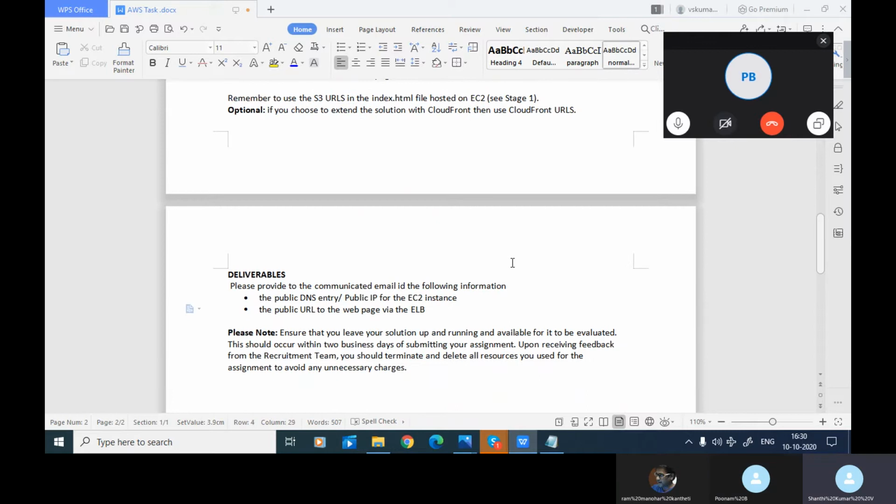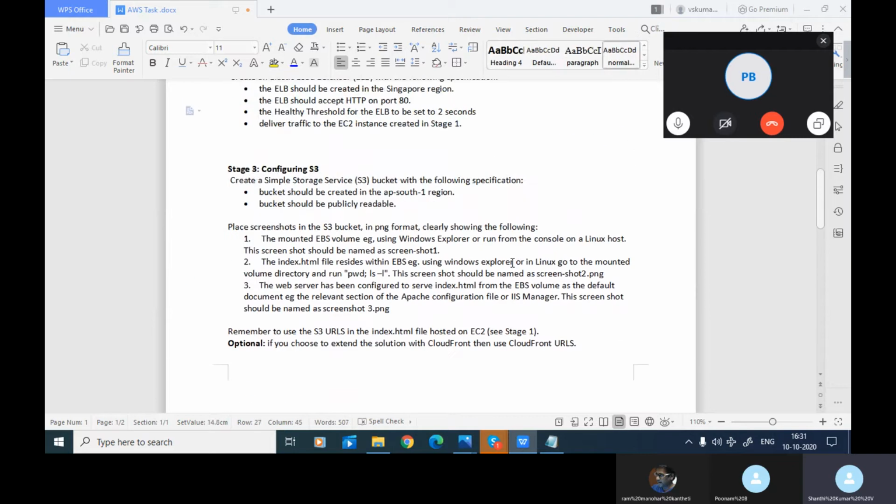Okay. Then what are the deliverables? Provide to the communicated email ID the following information: the public DNS or public IP of EC2. This is a public IP, or you can take an EIP, a fixed IP, so that even if they shut down the system, that is the public IP. And the public URL to the web page via ELB. Via ELB, meaning you are configuring the ELB.